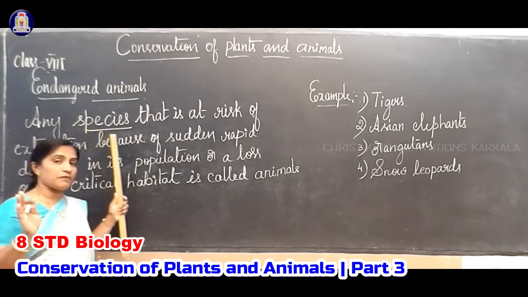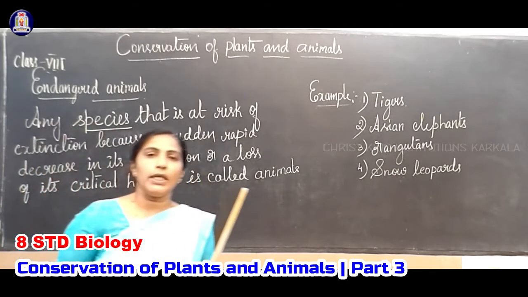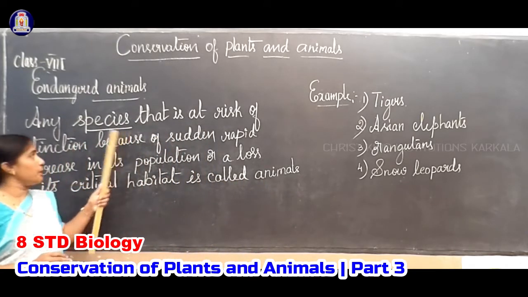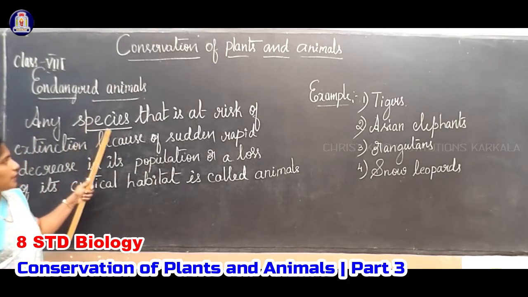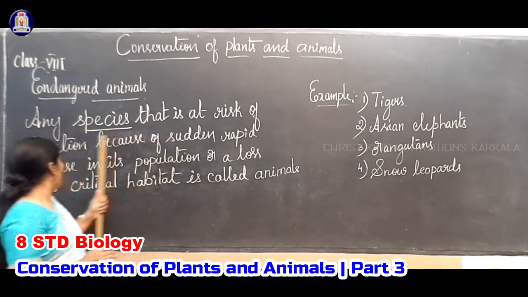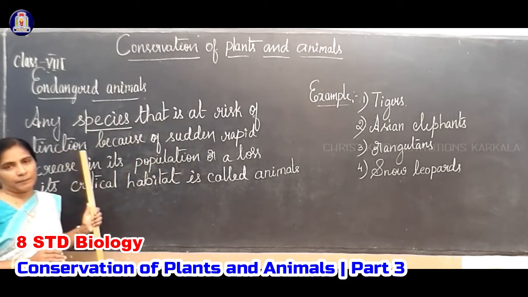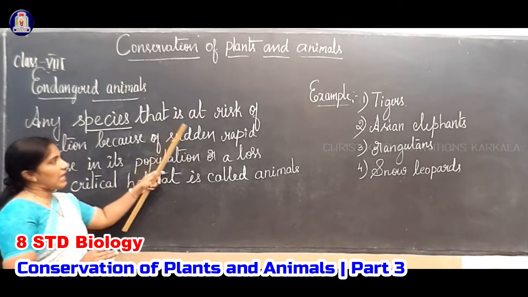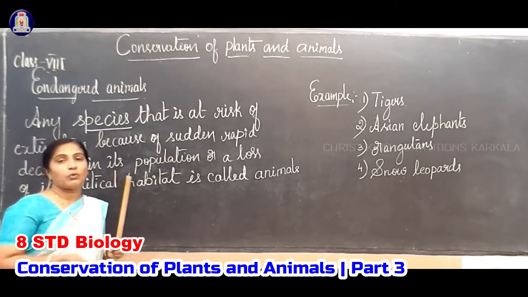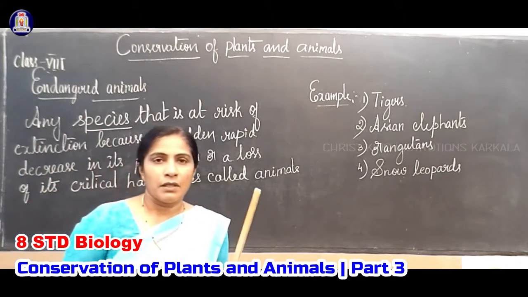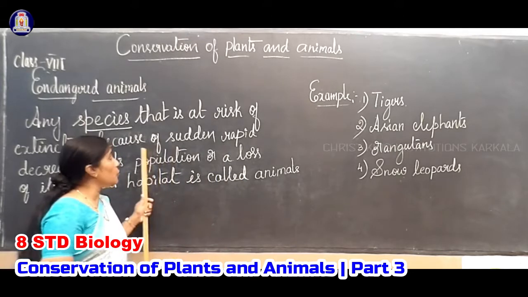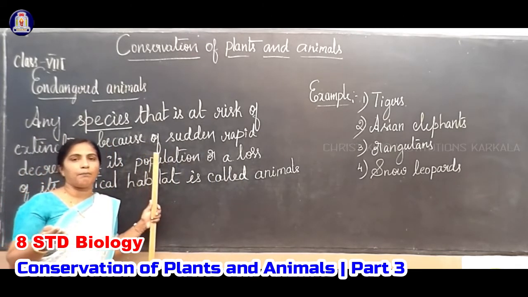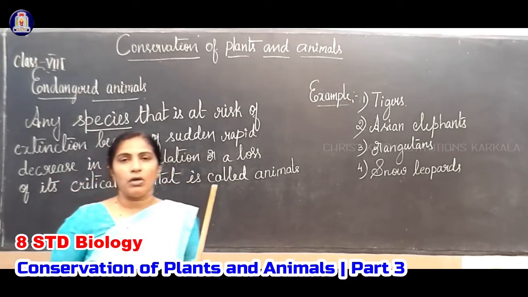Different types of species are there, not only in animals, but in plants also. We can observe different types of species. Endangered is any species that is at risk of extinction. What do you mean by extinction? After a few years, we can't observe these animals anymore. That is called extinction. For example, we now cannot observe dinosaurs.